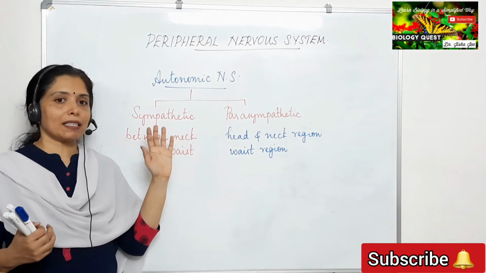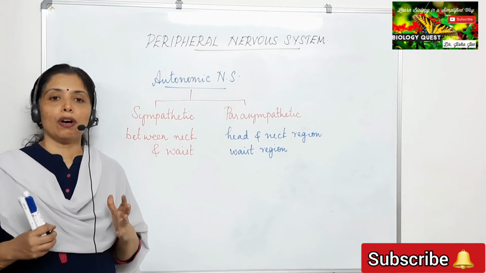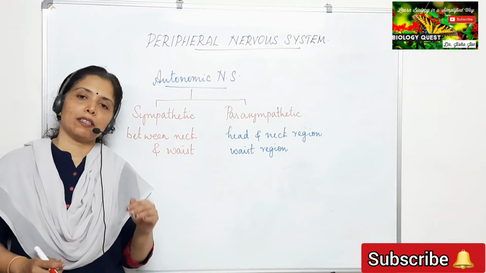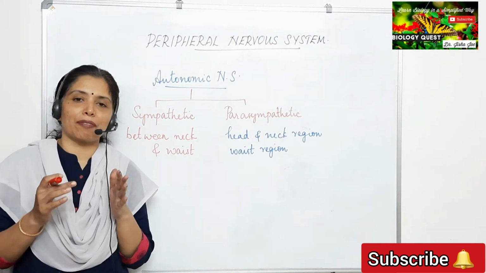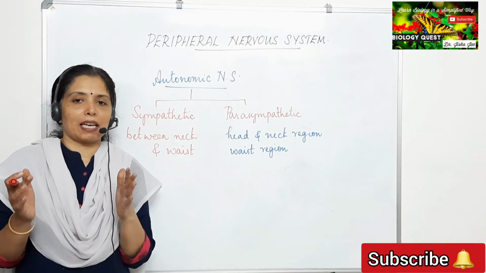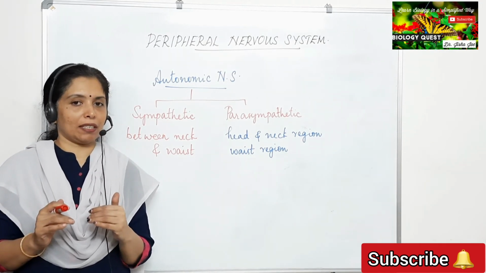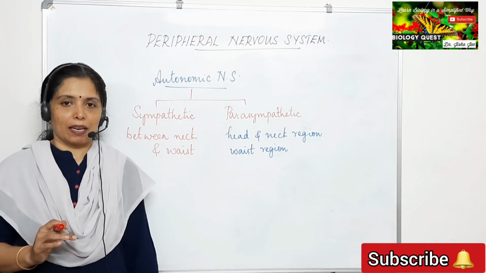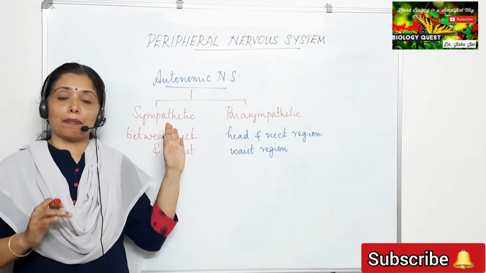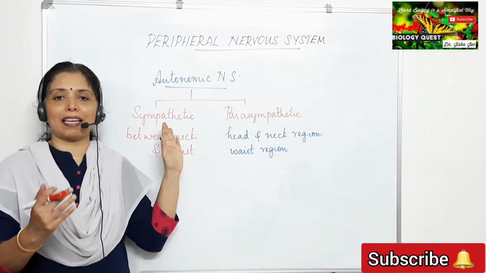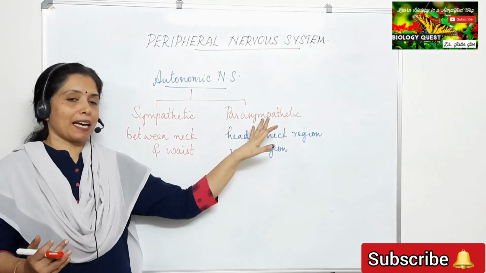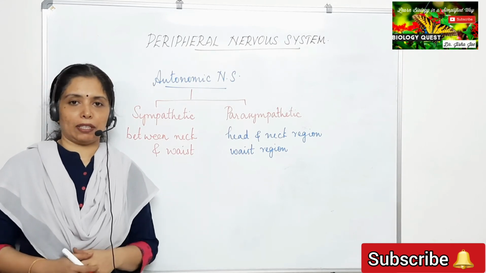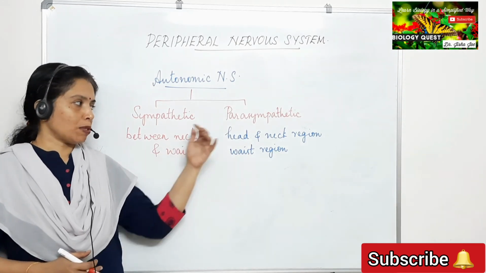Once the dog is driven away, or once we have run away, after some time we come back to our normal condition. This is brought about by the parasympathetic nervous system. So the sympathetic nervous system prepares our body to face an abnormal condition, whereas the parasympathetic nervous system brings our body back to the normal condition. Hope you have understood the difference between the two.